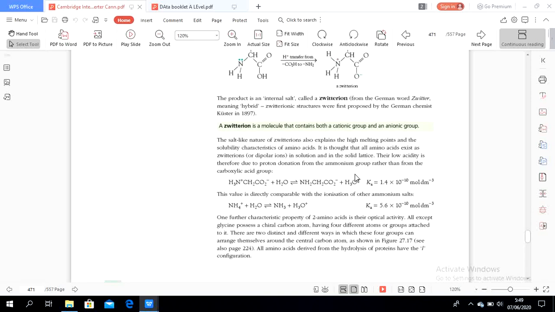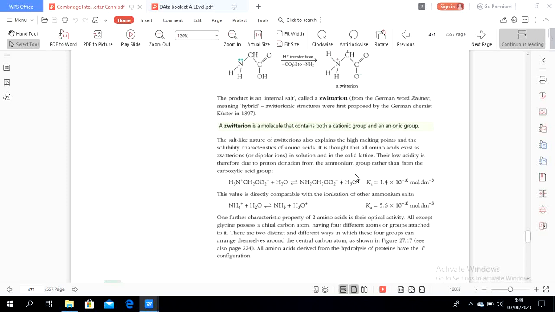One further characteristic property of amino acids is their optical activity. We know if there is optical activity, it means that the amino acid contains a chiral center. So glycine possesses a chiral carbon atom having 4 different atoms or groups attached to it.